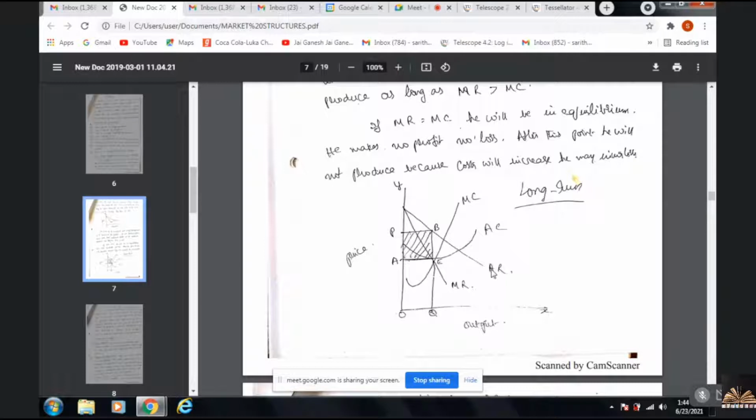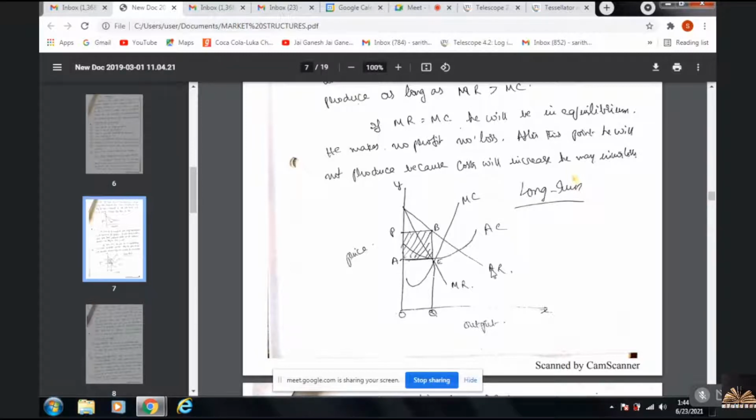When we say it is supernormal profit, AR is more than AC, isn't it? When AR is more than AC, the difference area between AR and AC is denoted by area PABE. OP is the price.